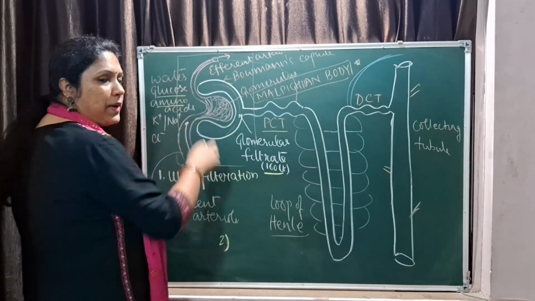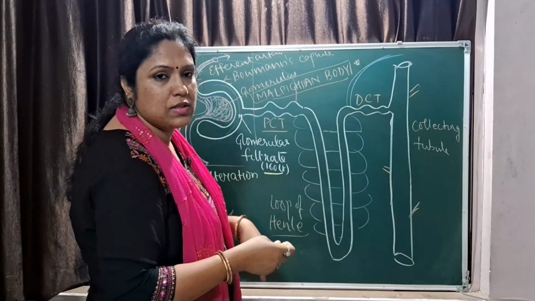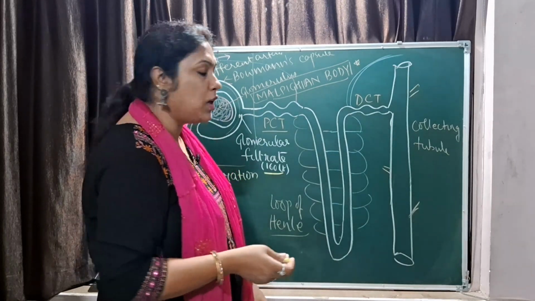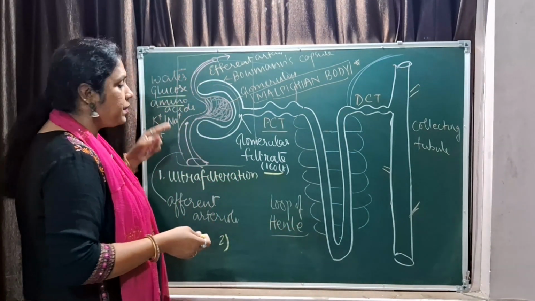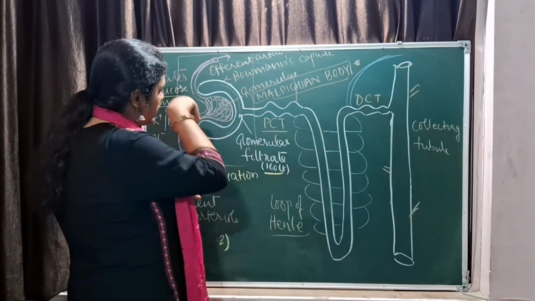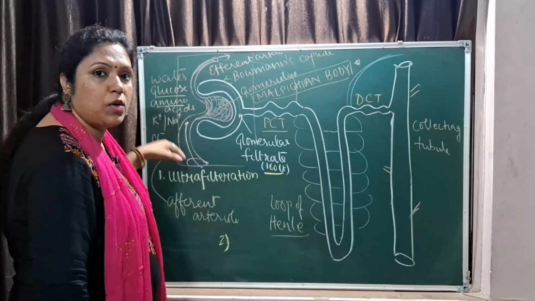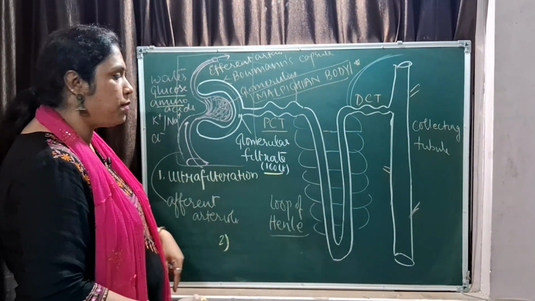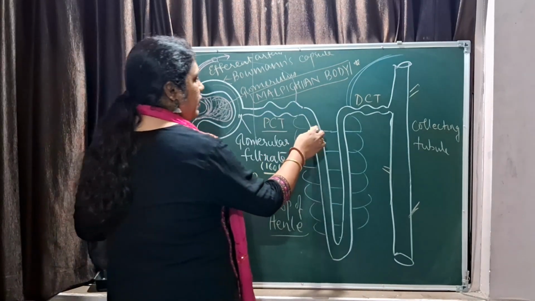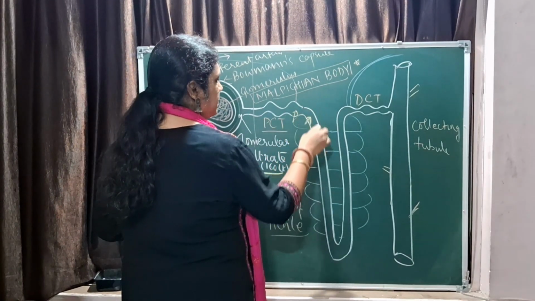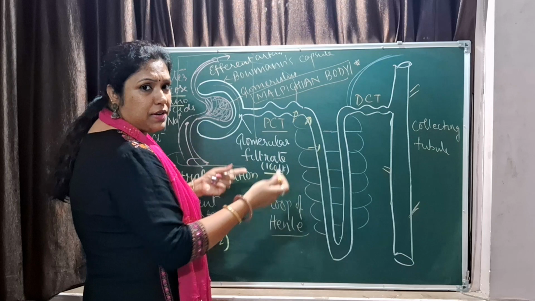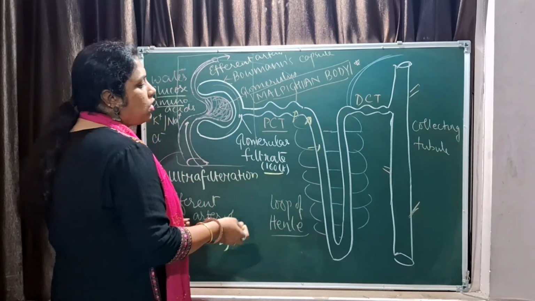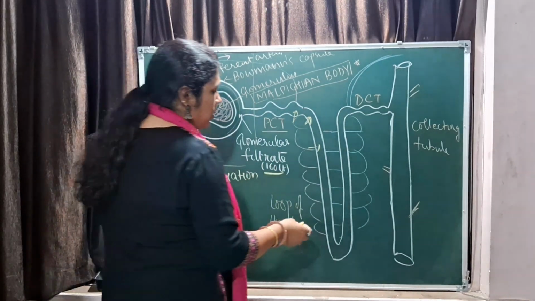The body has spent enough energy in taking these substances out from our digestive system. So we are not going to waste them. So what happens? Reabsorption takes place, where the important molecules like glucose, amino acids, the ions are reabsorbed in the blood. While the reabsorption is taking place, the filtrate becomes reduced in quantity and concentration.